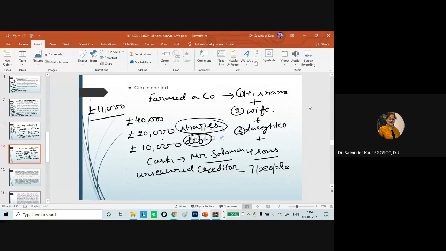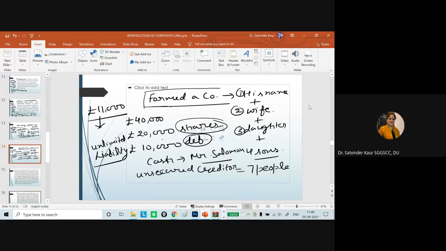The outsider creditors filed a charge that as this company is in the name of the family only, it does not have a separate legal entity. As in a partnership or sole proprietor business, the person himself has unlimited liability, that characteristic applies to this company as well.